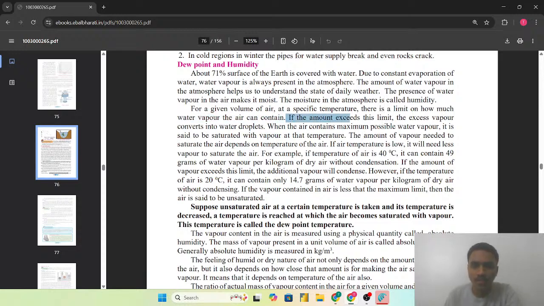So, if the amount exceeds this limit, the excess vapor converts into the water droplet. और जब ये लिमिट एक्सीड हो जाती है, so the amount of the water vapor which is present in that air, that gets converted into the water droplets. So when the air contains maximum possible water vapor, it is said to be saturated with vapor at that temperature. मतलब जब maximum possible water vapor जब air में contained होते हैं, so we can say that at that temperature the air is saturated.